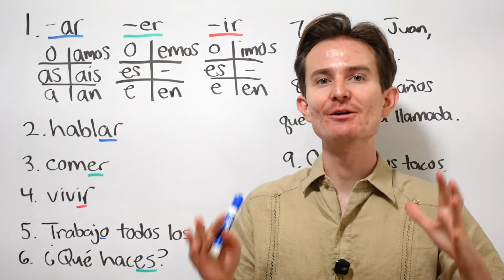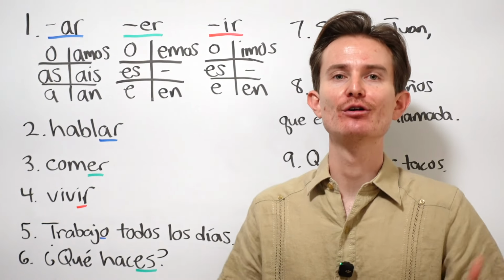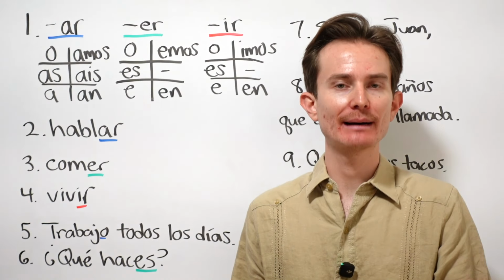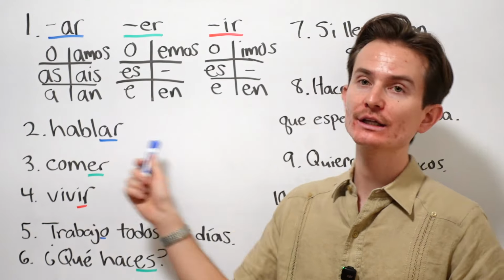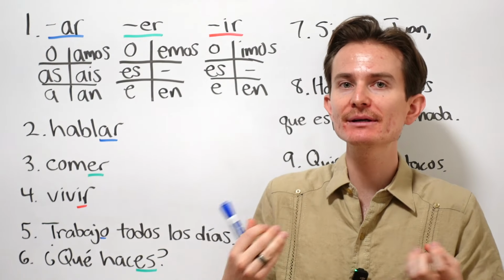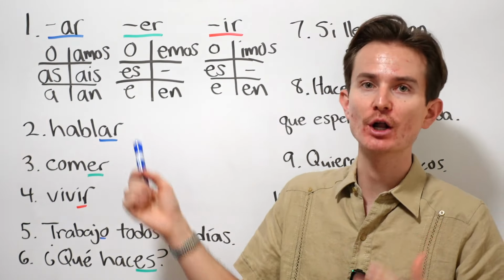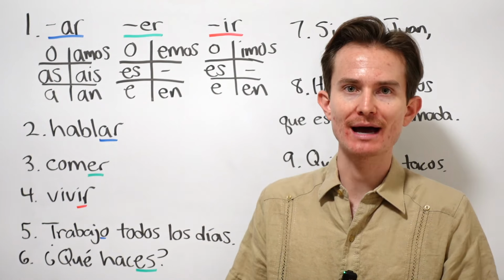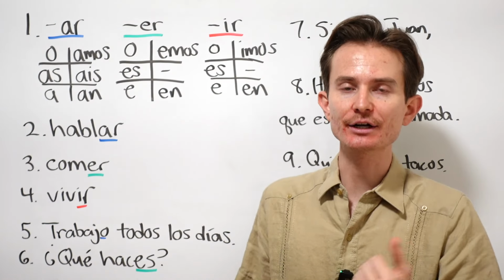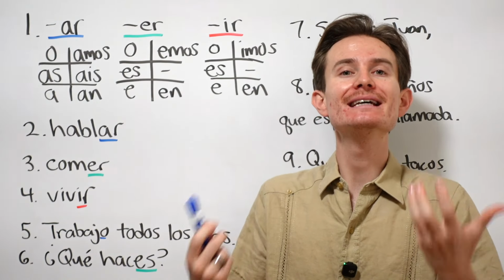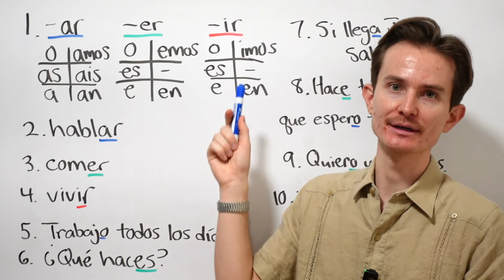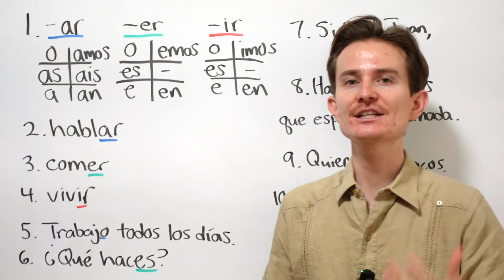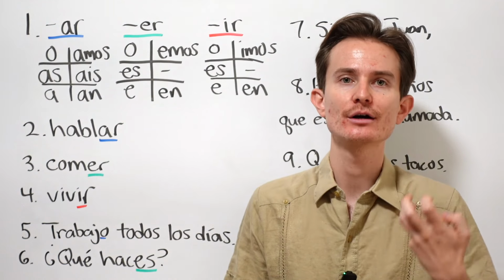Now let's take a look at regular present indicative verbs. I know that sounds like a mouthful and it might sound a little bit scary. These are regular verb conjugations, which simply mean that these verbs follow regular conjugation patterns. A verb like ir, which we just learned, follows irregular verb conjugations. So it doesn't follow this pattern, even though it ends in ir. That's why we call it an irregular verb.